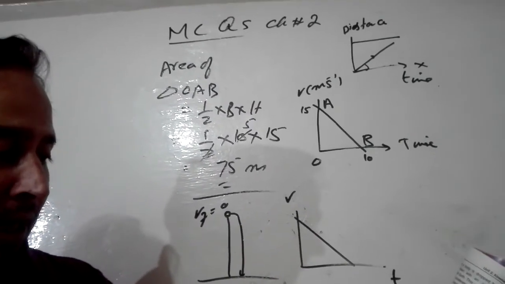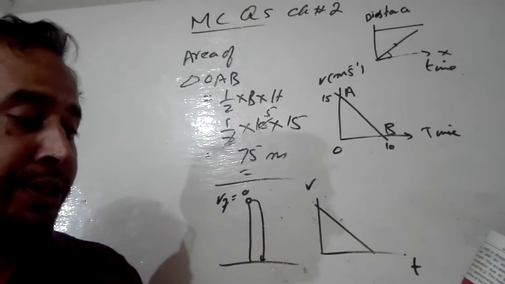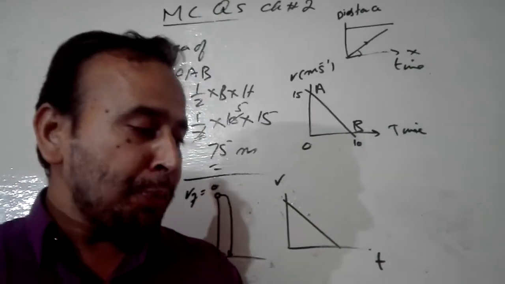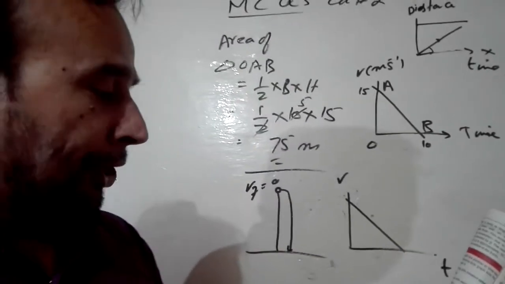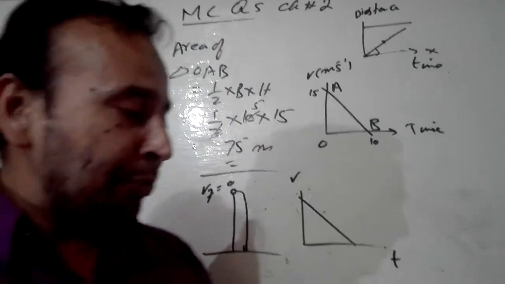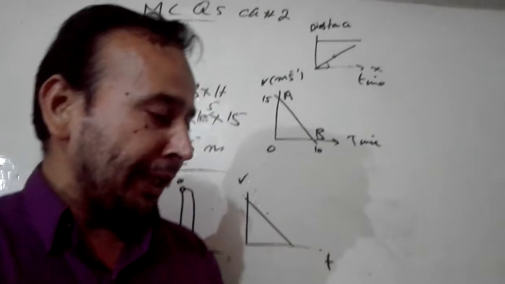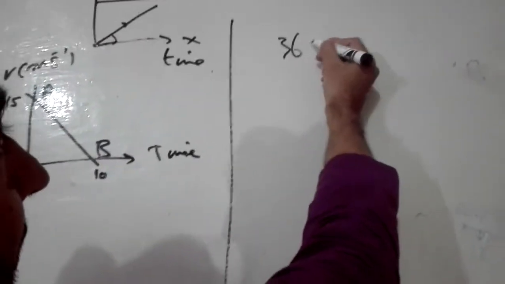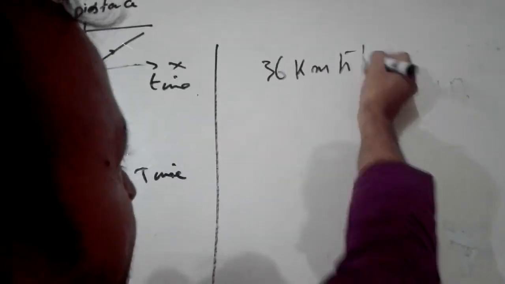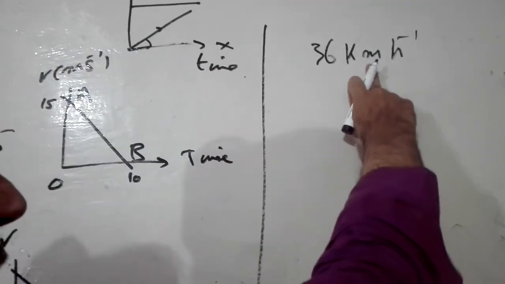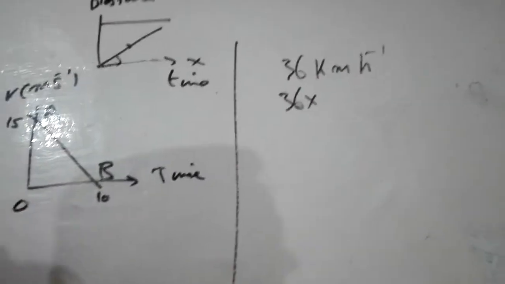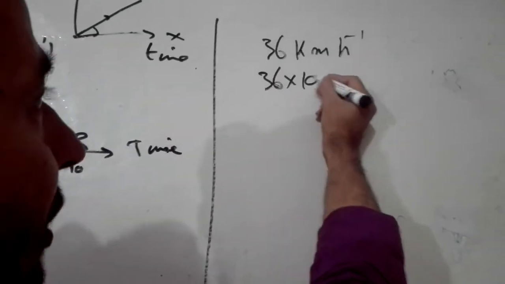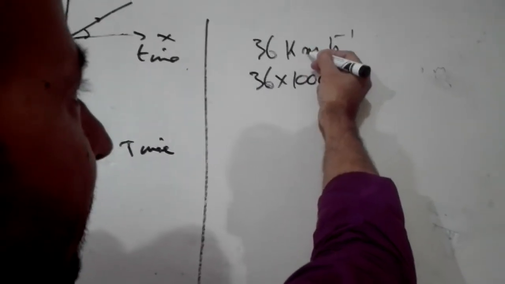In 9th, he is saying a train is moving at a speed of 36 km per hour. Its speed expressed in meter per second. So he has given you speed in kilometer per hour. You have to convert it into meter per second. So I will convert it. Look at this. 36 kilometer per hour. You have to convert it into the unit of meter per second. So clearly, you know how many meters are there in a kilometer? There are 1000 meters. So I will multiply kilometer.